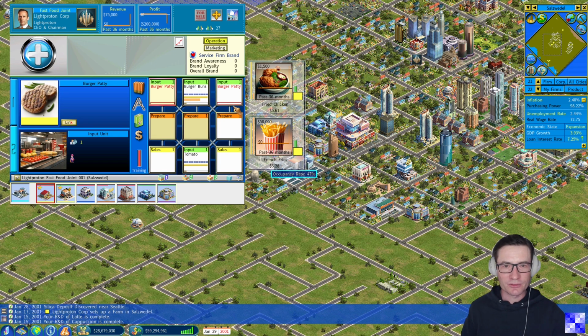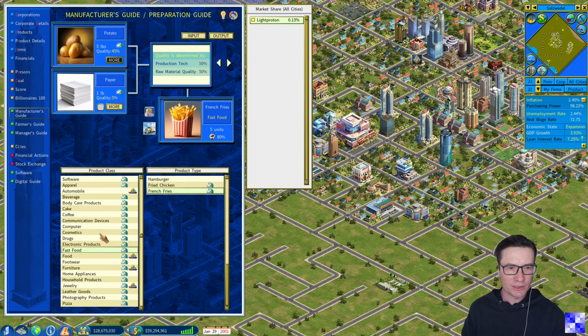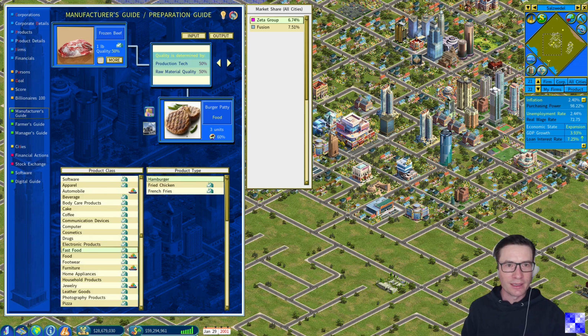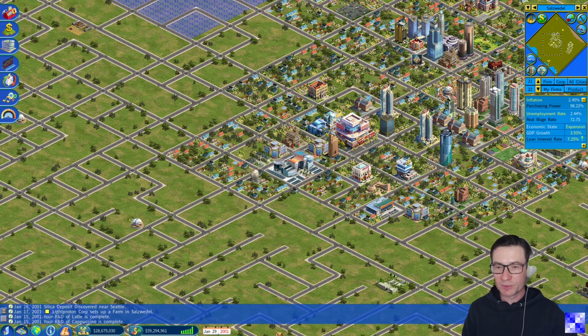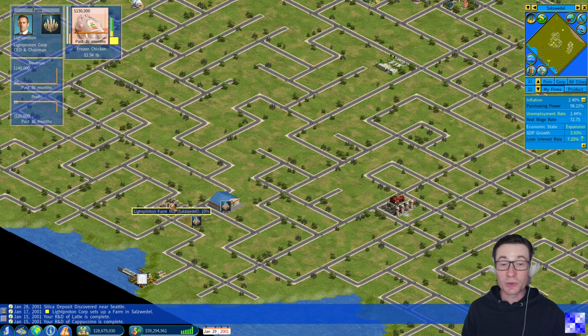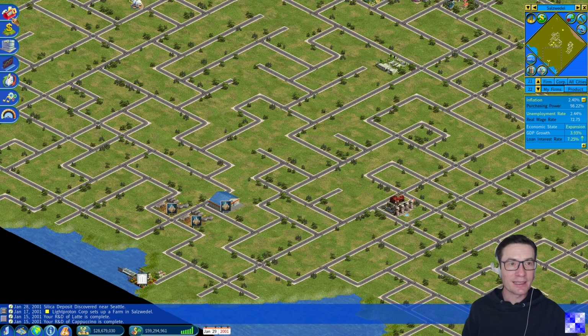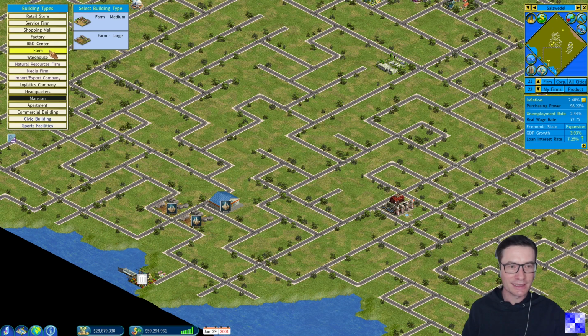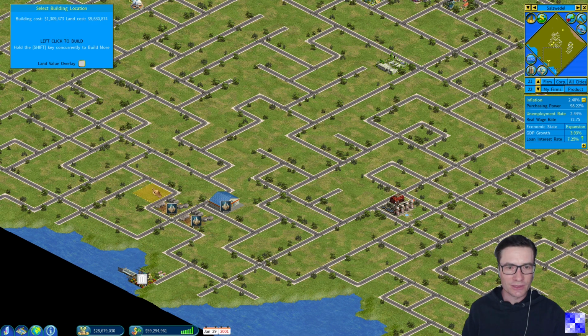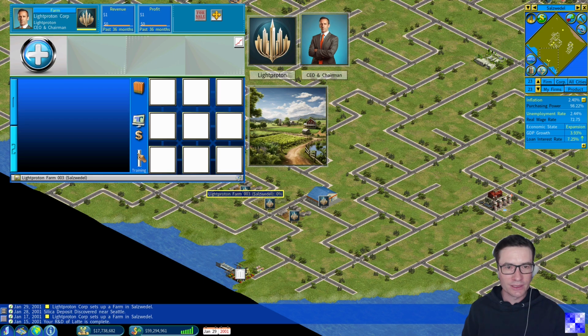What about hamburgers? For hamburgers, we still need burger patties. Burger patties, you can check this in the manufacturer's guide over here, are produced from frozen beef, and frozen beef can also be produced in our own farms. So once again, we'll set up another large farm. And again, we need $10 million to set it up right next to it.